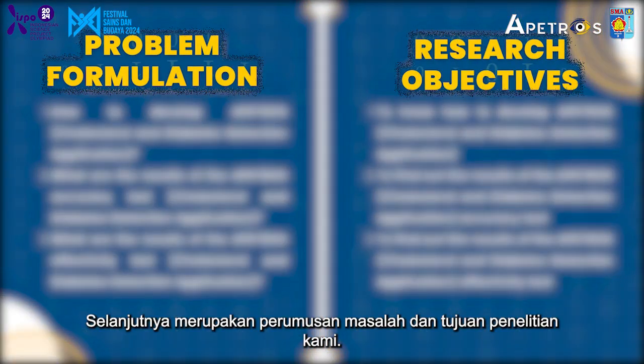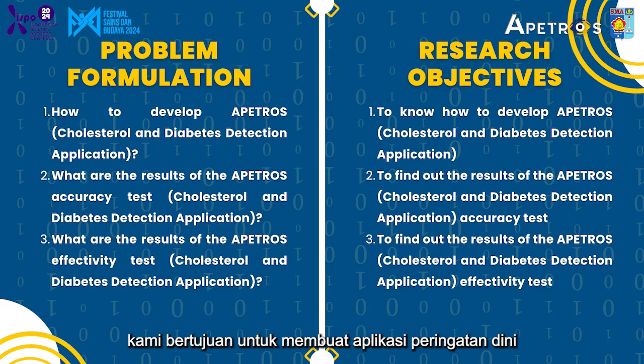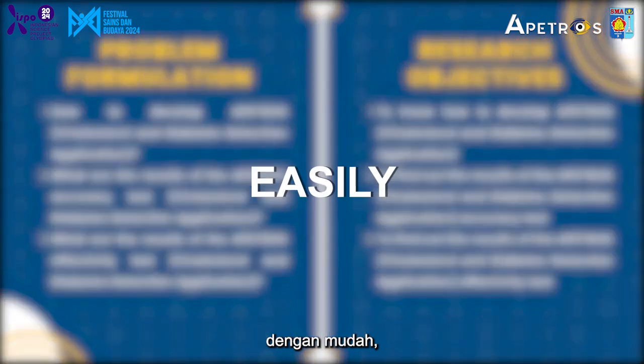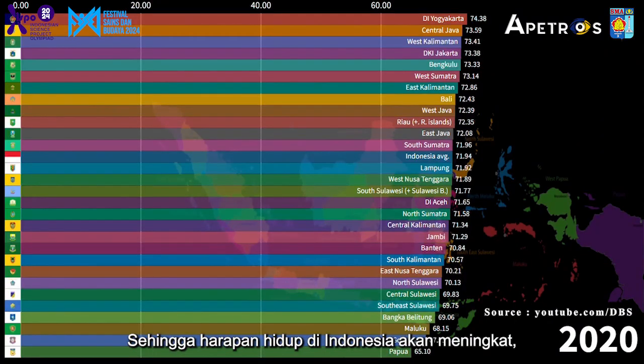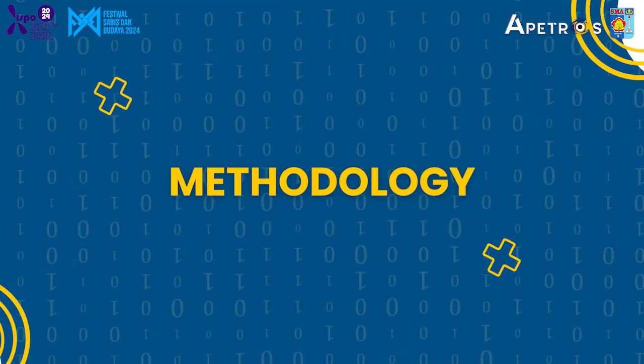So, here are the problem formulation and research objective of our research. From this research, we aim to make an early warning Android application that can detect a person's cholesterol or diabetes levels easily, conveniently, and affordably, anytime and anywhere. So, the life expectancy in Indonesia will increase, saving the old and young generations' lives.